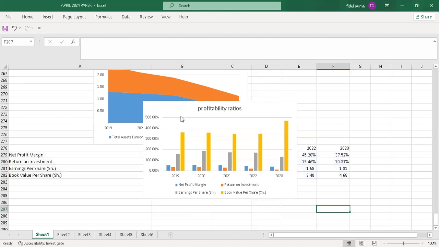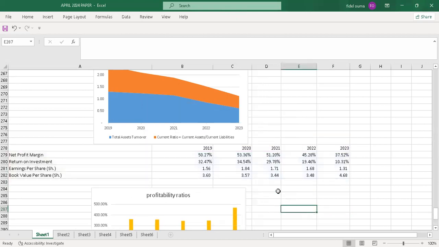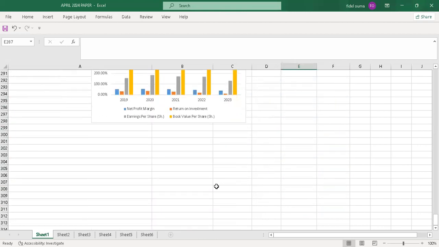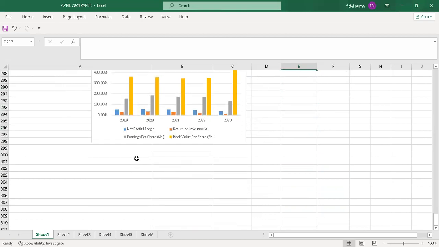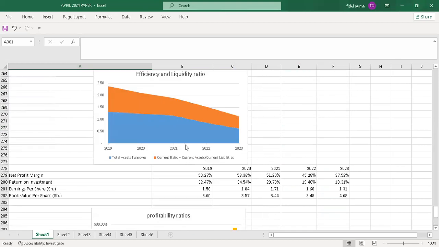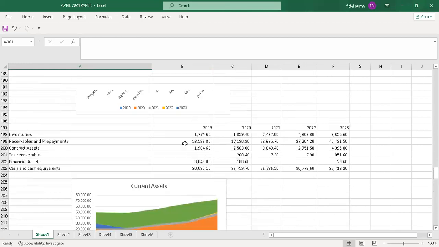And then I just drag this below that. When you do your presentation this way, then the examiner will not fail to award you your marks accordingly. Because you have done the right thing. You've done the right presentation.